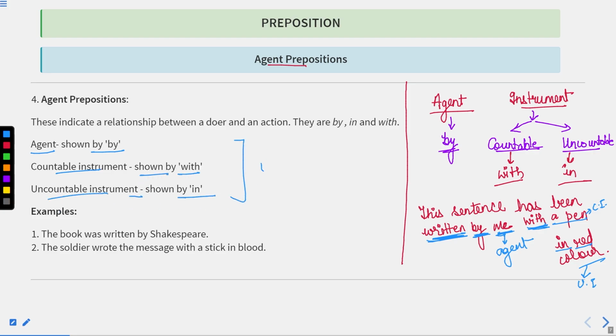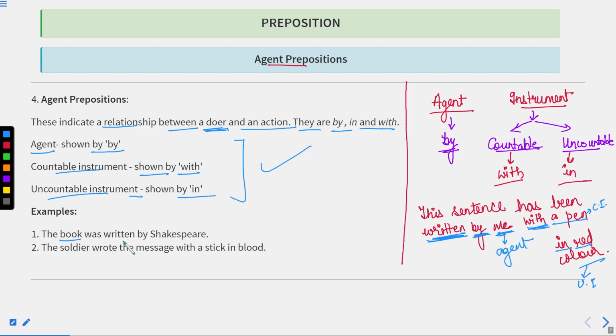So this you have to keep in mind. This is very, very important and widely used. These indicate a relationship between a doer and an action. They are by, in, and with. Now, let us see some examples. The book was written by Shakespeare.